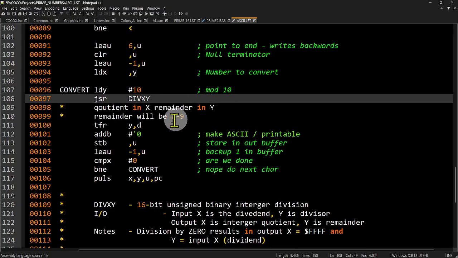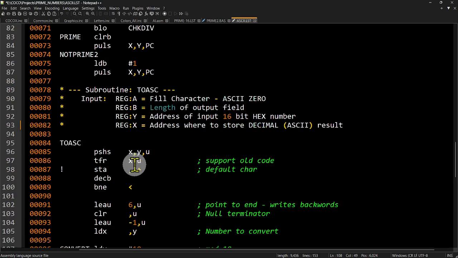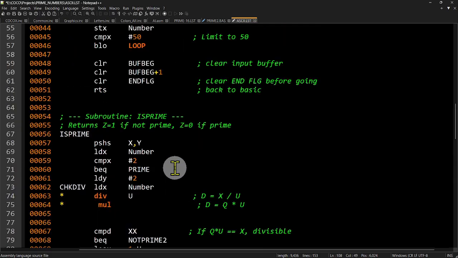So it comes back. We have the remainder in Y. We transfer Y to D, because the remainder is always going to be just 0 to 9, so that's how we're dividing by 10. Make it an ASCII printable character, store that character in that buffer, then back up one, and go through this convert. Keep going until X is 0. That's it, and we got our ASCII fields to print.